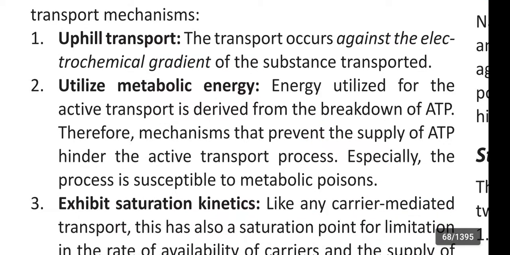Next one is utilizing metabolic energy. Energy utilized for the active transport is derived from the breakdown of ATP.